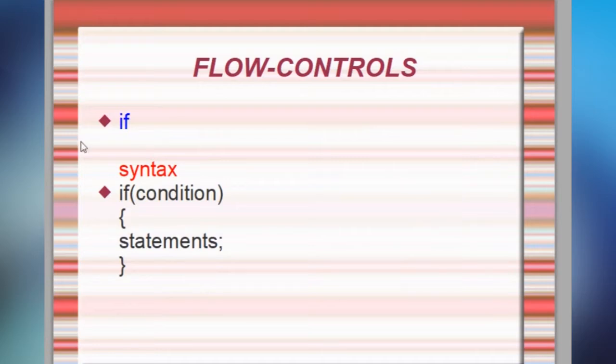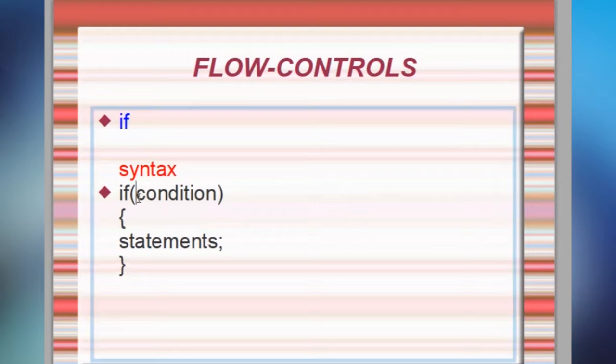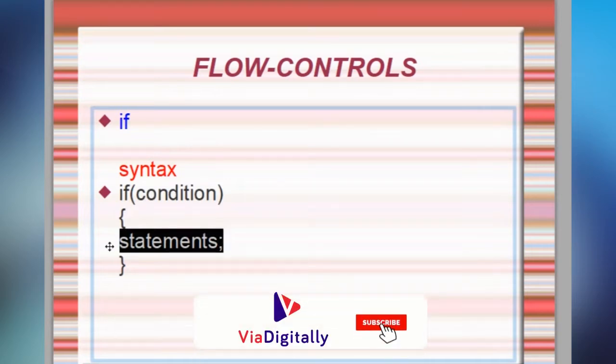Coming to the first selection control, if. How will we write the syntax of if? if of condition. Here we have to write any condition. If this condition is true, then only it will enter into the block and these statements will execute. Otherwise, these statements are not going to execute.